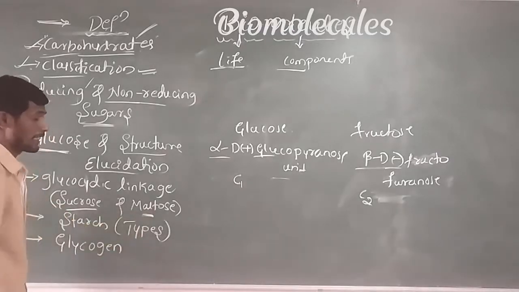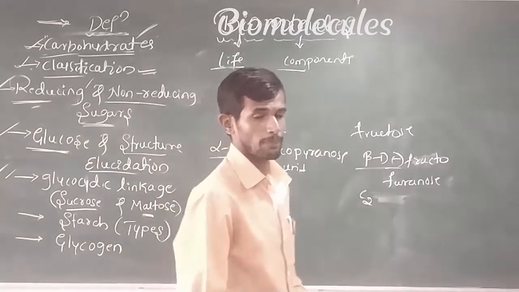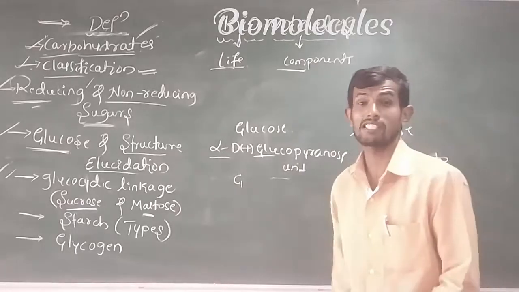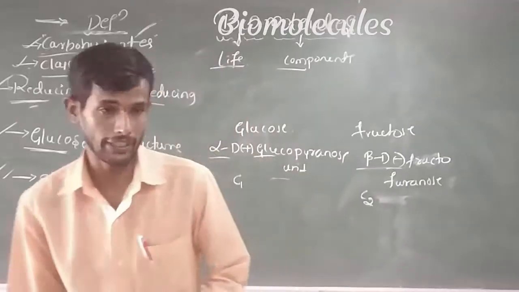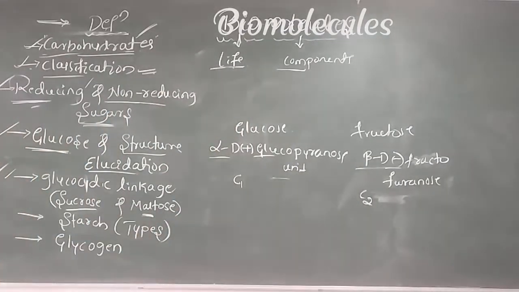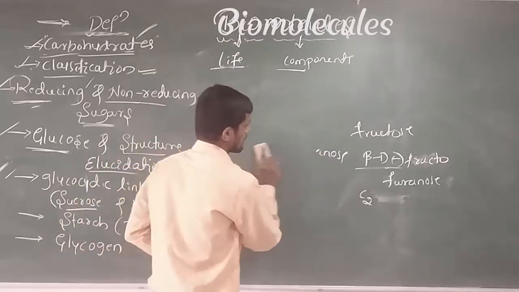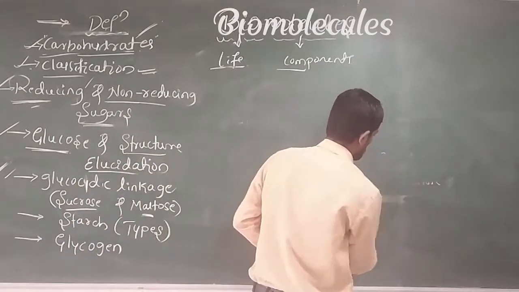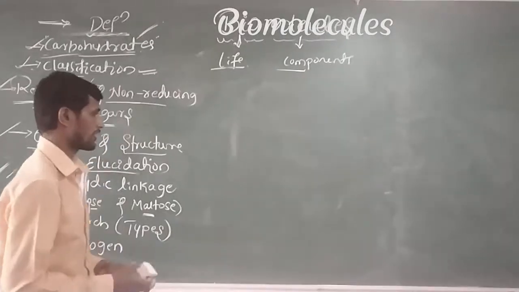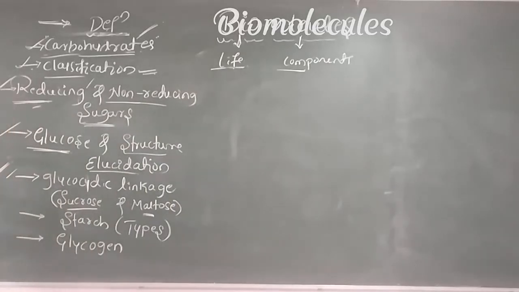Similarly, in maltose, there is a linkage between C1 of one glucose and C4 of another glucose unit. Okay, this is also very important. Observe the different types of glycosidic linkage present between different types of sugars. This is also very important for your CET level examination.